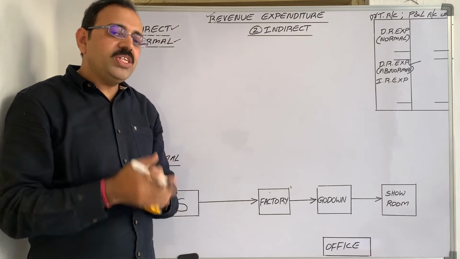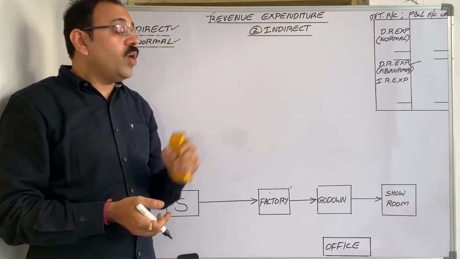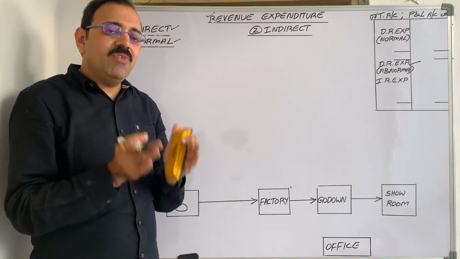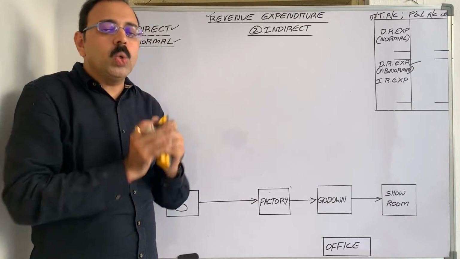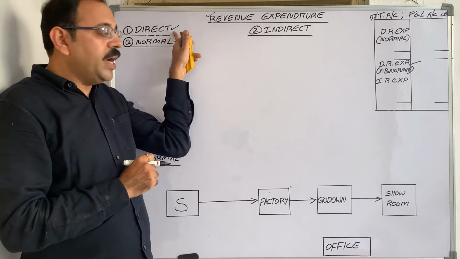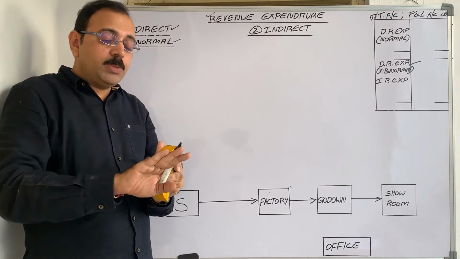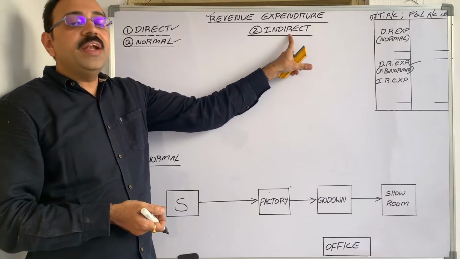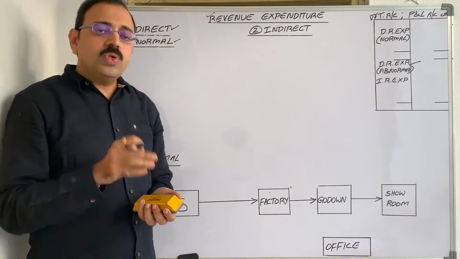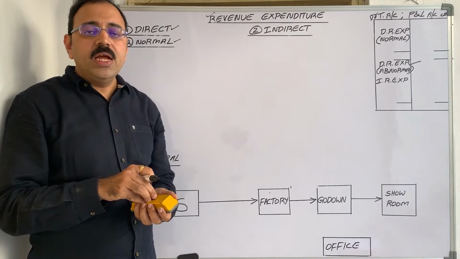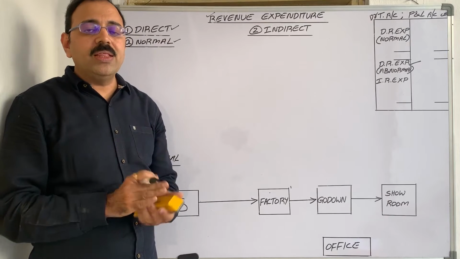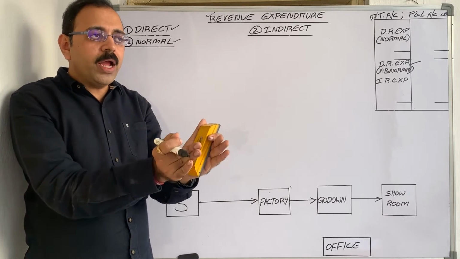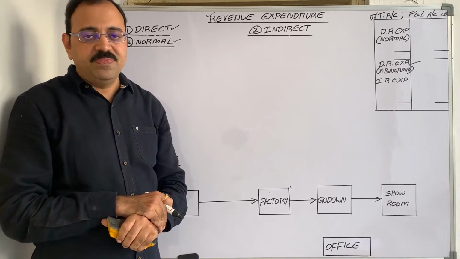If it is a manufacturing concern, then what is meant by direct expenditure? The expenditure which is incurred to manufacture goods is known as direct expenditure, and the expenses after manufacturing the goods come under indirect expenditure. So eventually we can say that direct expenditure means the expenditure which is spent to bring the product into saleable condition.